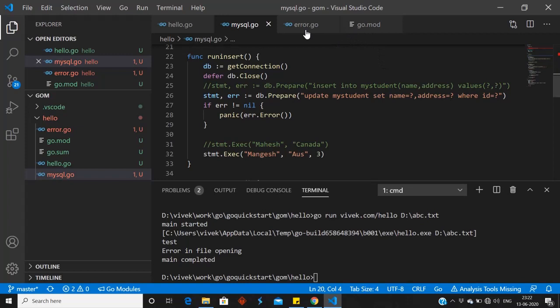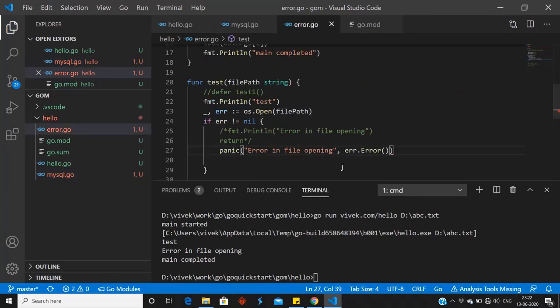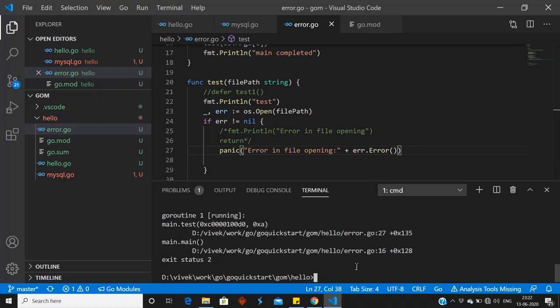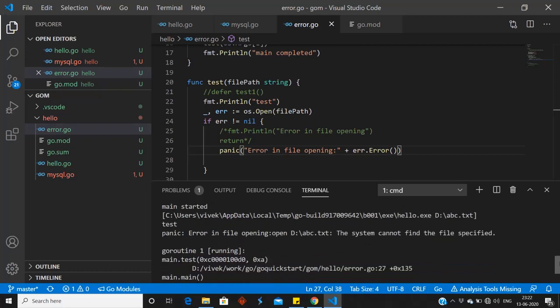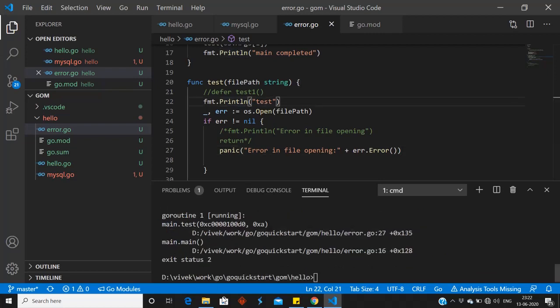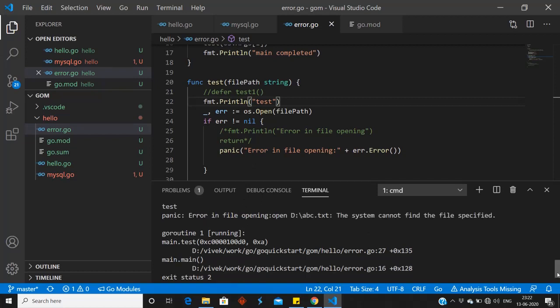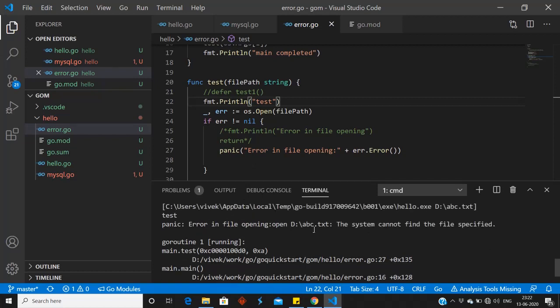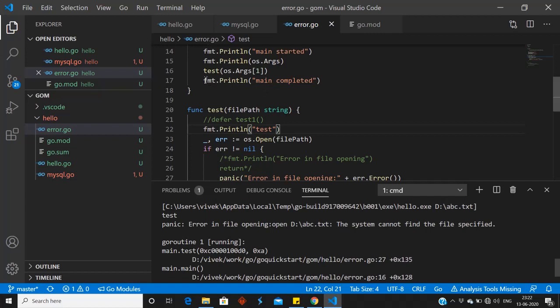Okay, so we can do it like this. We can do a plus operation. So let me run the code. If you see the output, main started, command line parameter, test, this one is printing. After that it is printing error in opening file, open abc.txt, system cannot find the file, fine. After that, this statement is not printing, we are basically getting an error trace.